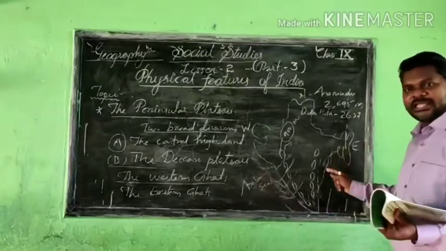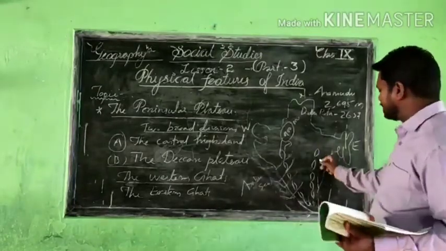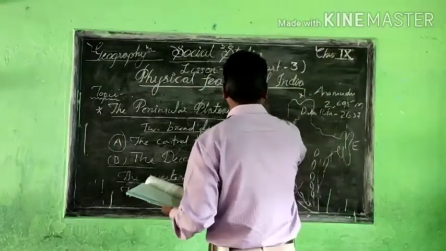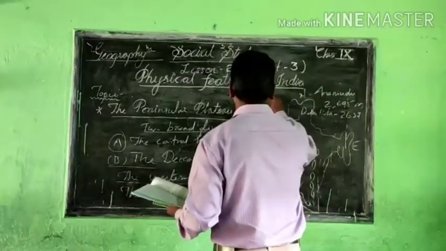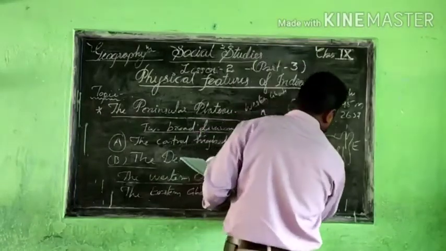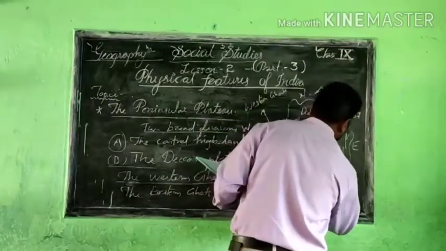This is called the Eastern Ghats. Okay, and this we can understand as the Western Ghats. And this side is called the Eastern.